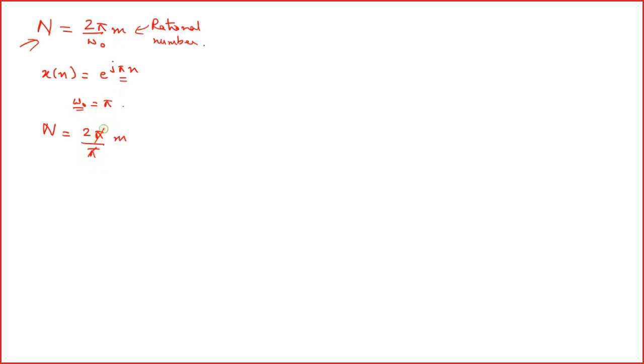So the pi cancels out, and we get 2m. Now if m is 1, then capital N is equal to 2. So the signal is a periodic signal.